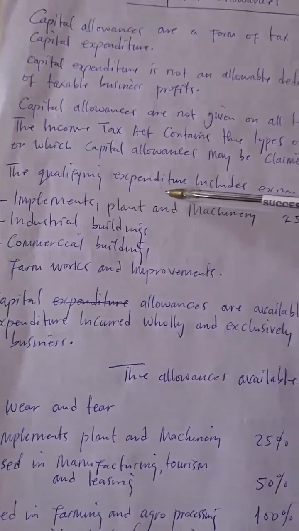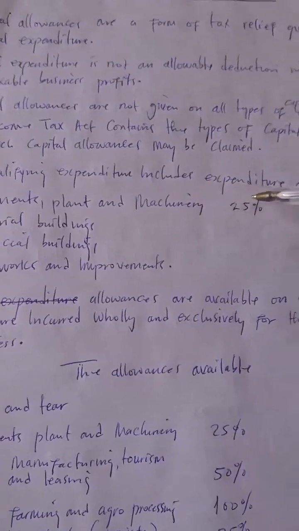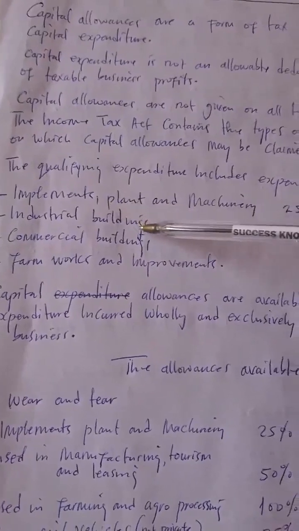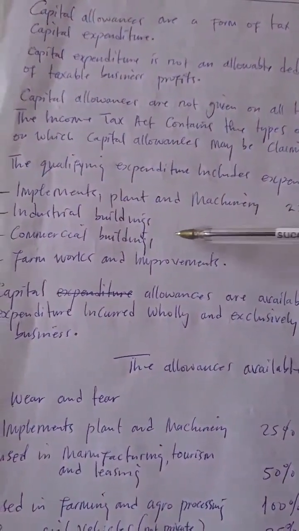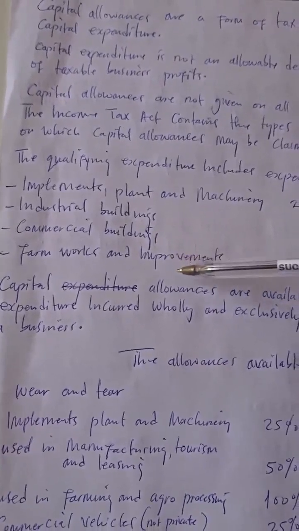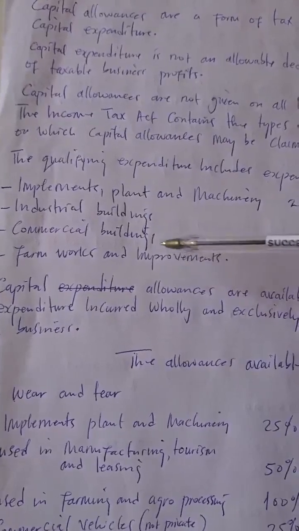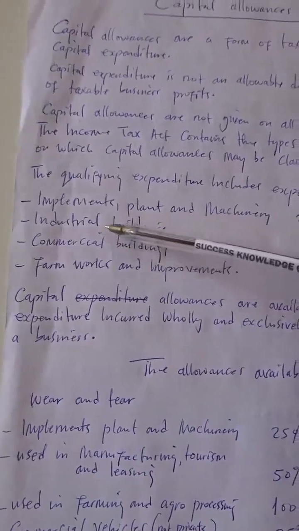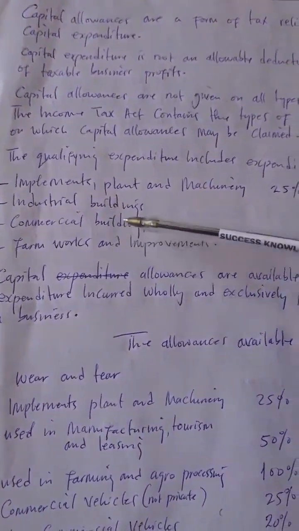The qualifying expenditure includes expenditure on implements, plant and machinery, industrial buildings, commercial buildings, farm works and improvements. These mentioned and a few others are the ones where capital allowances can be claimed.